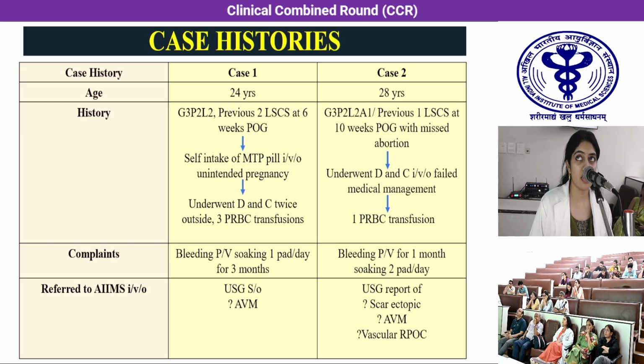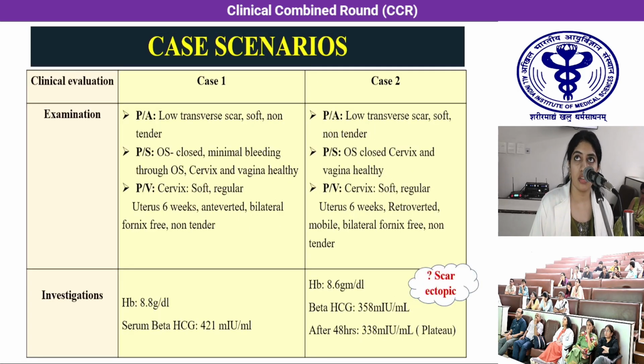The second case is a 28-year-old, gravida 3, para 2, live 2, abortion 1, previous 1 cesarean section. At 10 weeks period of gestation with missed abortion, she underwent dilatation and curettage once in view of failed medical management and received 1 PRBC transfusion. She had the main complaint of bleeding PV for 1 month, soaking 2 pads per day, and was referred to AIIMS with an ultrasound report suggestive of possibilities of scar ectopic, arteriovenous malformation, and query vascular RPOC.